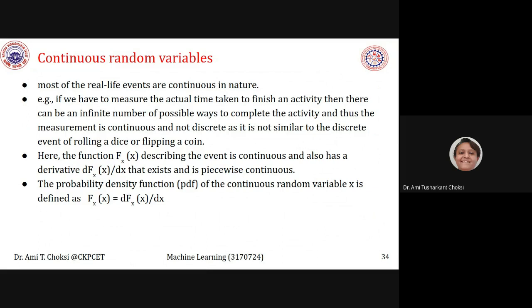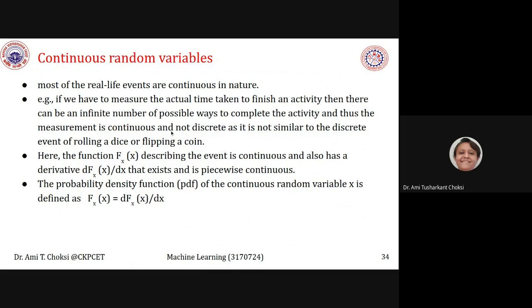As for example, if we have to measure the actual time taken to finish an activity, then there can be an infinite number of possible ways to complete the activity, and thus the measurement is continuous and not discrete, not similar to the discrete event of rolling a dice or flipping a coin.